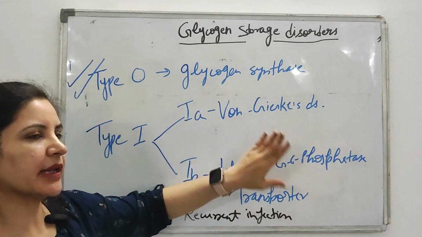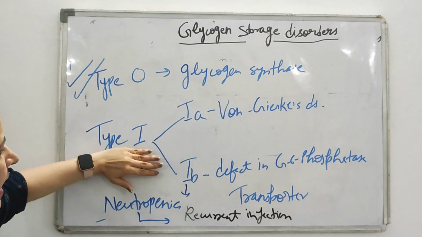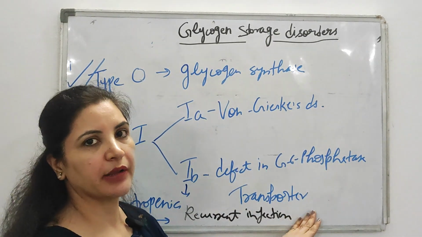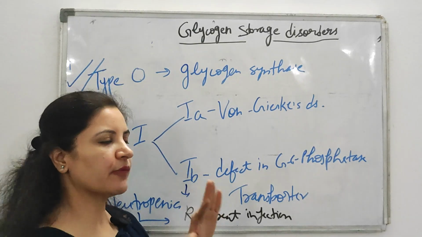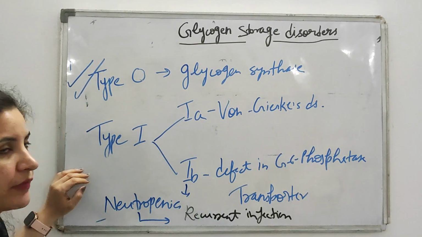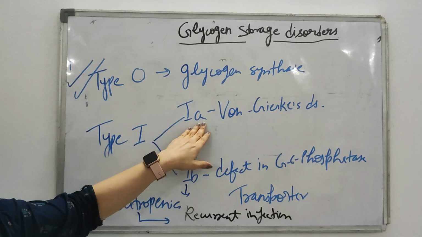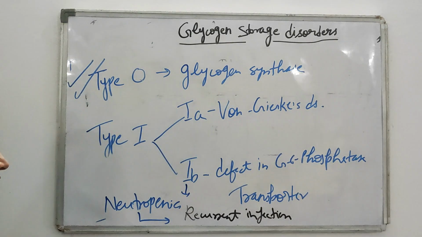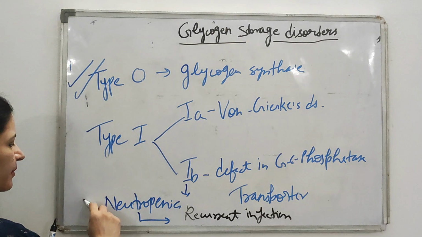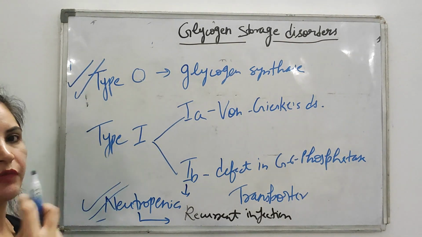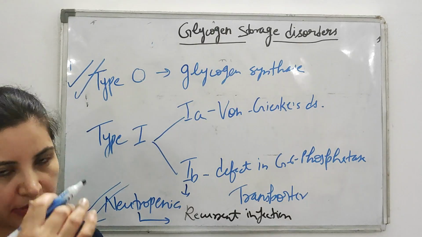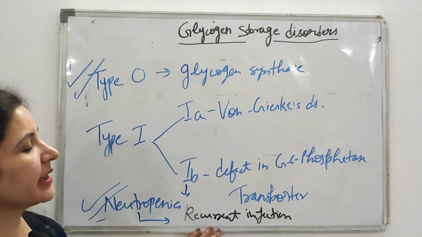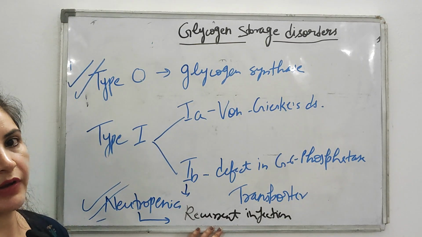Type 1A is Von Gierke as you studied before, and 1B is a defect in the glucose 6-phosphatase transporter. When this transporter is defective, there is accumulation of glucose 6-phosphate, with all features similar to Von Gierke, and the additional feature in type 1B is neutropenia. If there is neutropenia, a very low amount of neutrophils is present, so there are chances of recurrent infection.